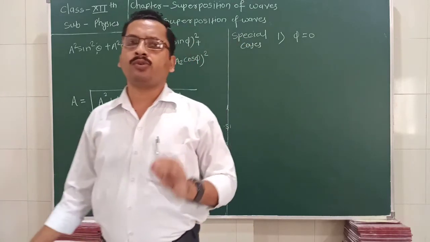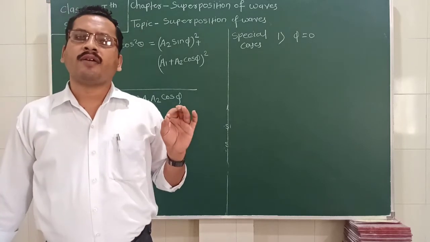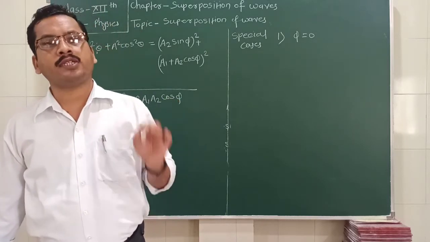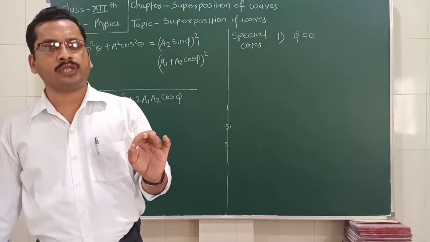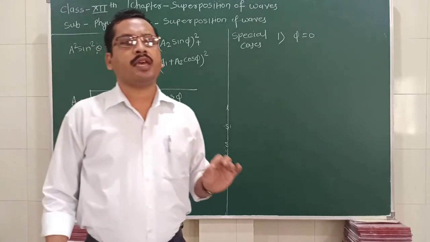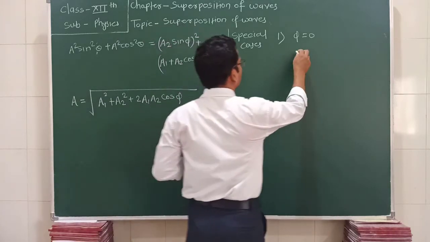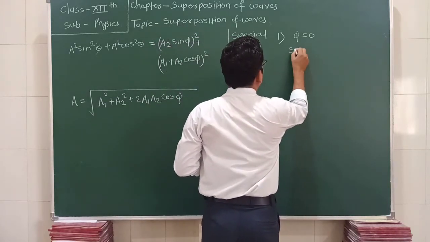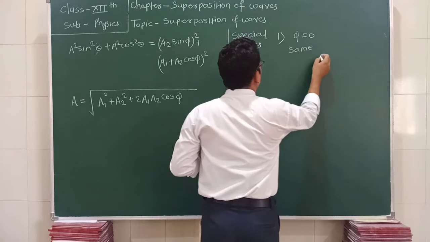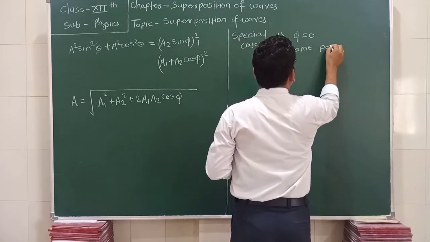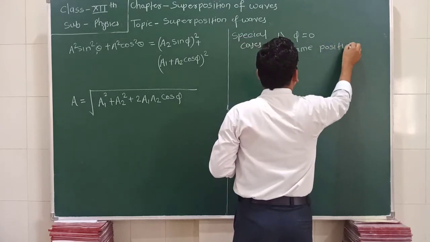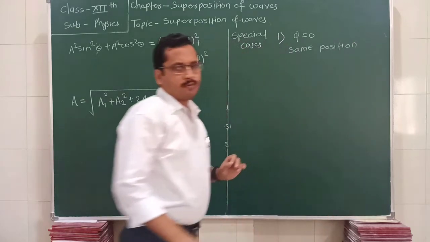It means that the two waves are starting from the same position, either the mean position or an extreme position.